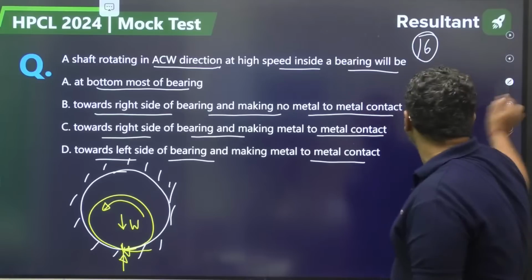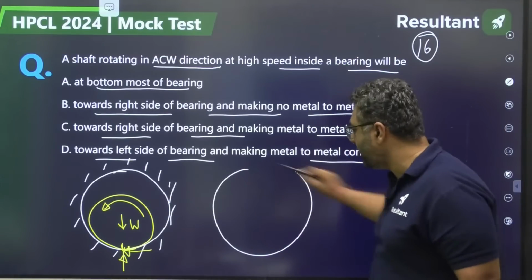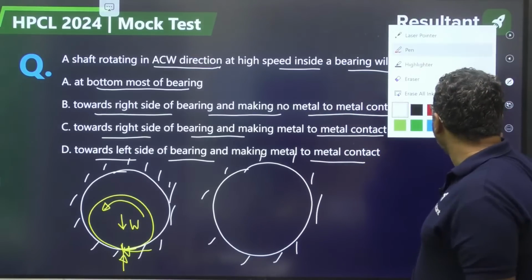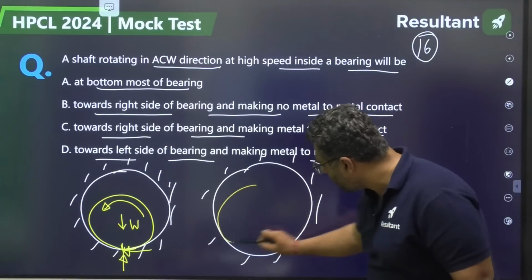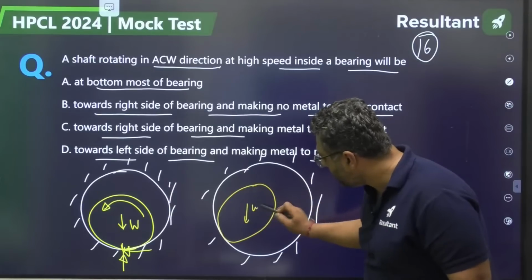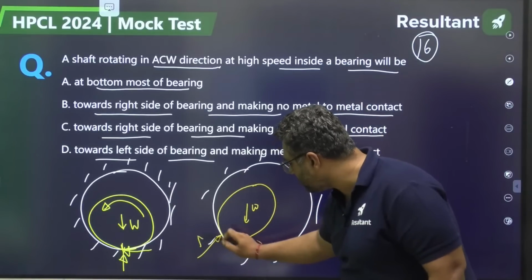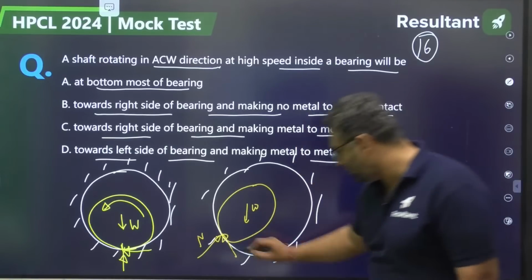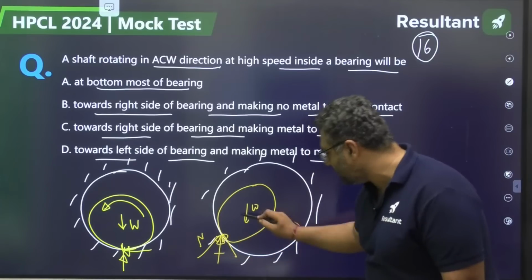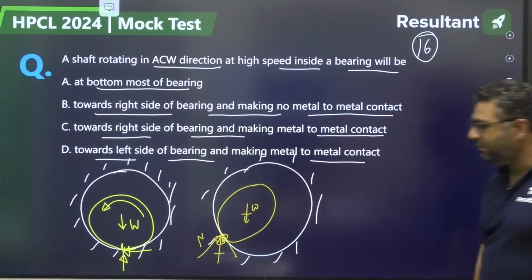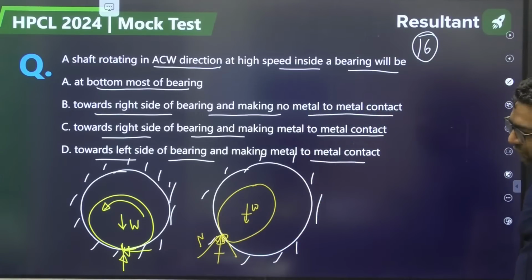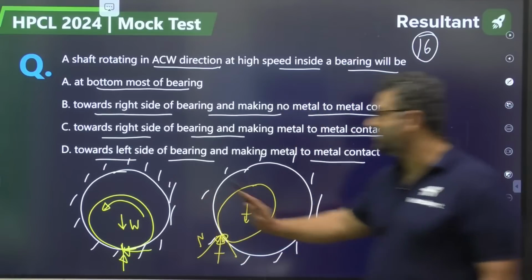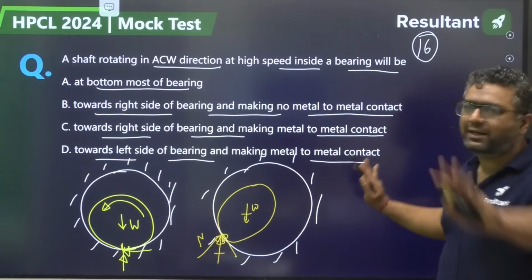Because of this friction, my dear, the shaft will move somewhere here. W, this will be the normal reaction and this was the friction. Now their resultant will be balanced by this W. So you can see for this case it is moving towards this. So first of all, metal to metal contact will be there.